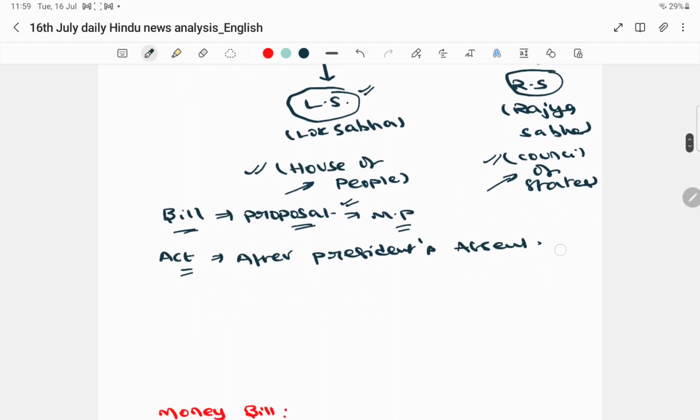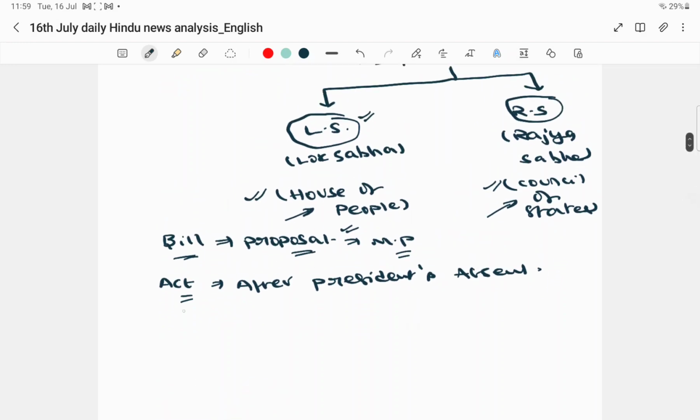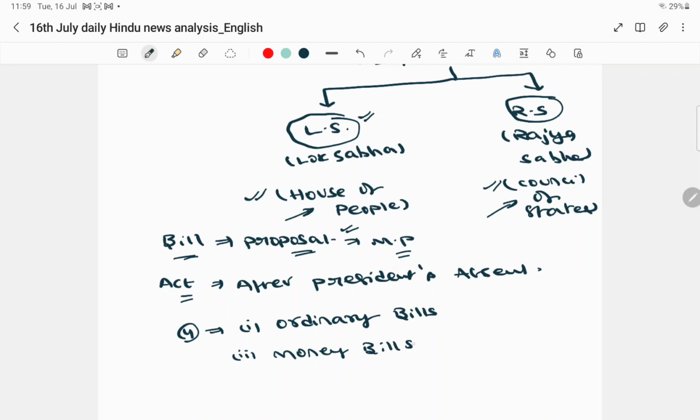There are four different types of bills. The first one is ordinary bills. The second one is money bills. The third one is financial bills. And finally the fourth one is constitutional amendment bills.